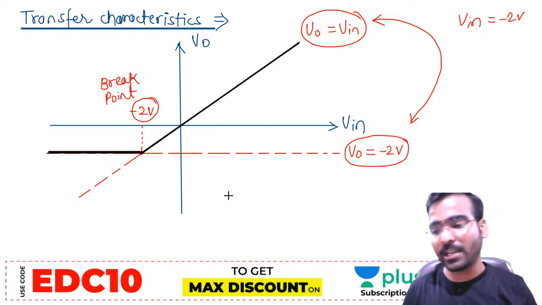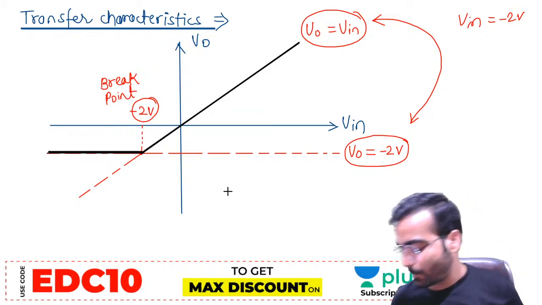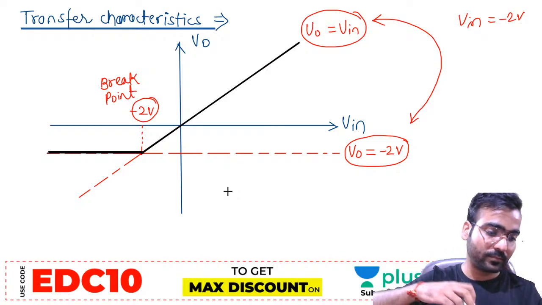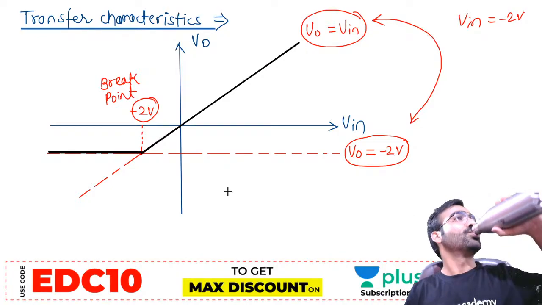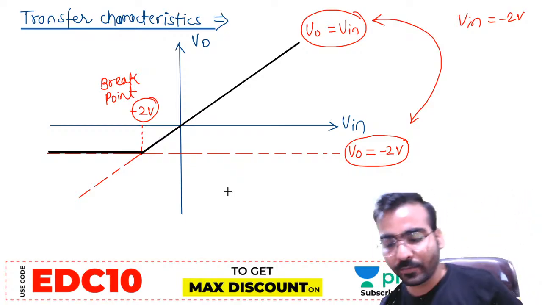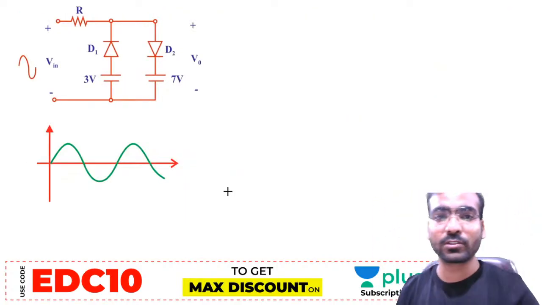Are you getting it? So this is the transfer characteristics. Any problem? Anyone is having any problem in this? Very simple question is this. Yes or no? Okay, now we will go for the next question.